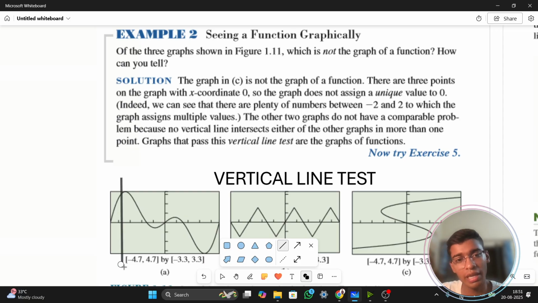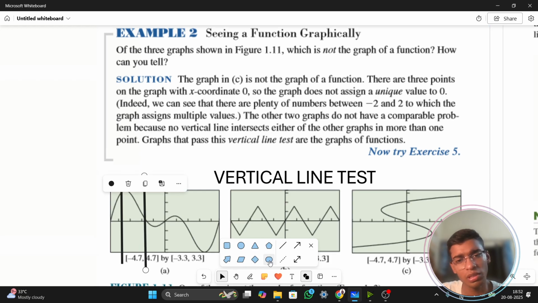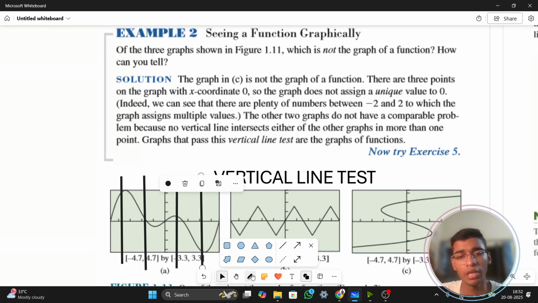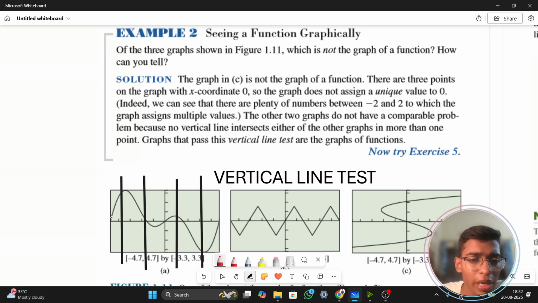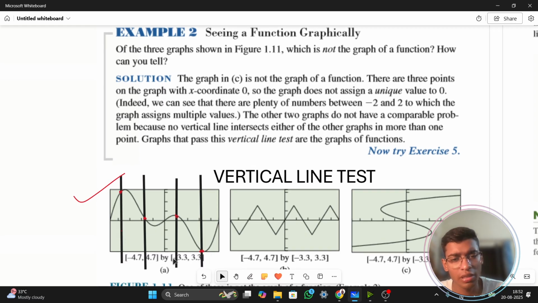Now, if I draw my vertical line here, it is only cutting at this point. Again, let me draw some more vertical lines so that it is clear what I'm talking about. I've drawn four vertical lines. Now, see, my graph is coming like this. It is cutting the vertical line at this point, here it is cutting at this point, here at this point, and here at this point. So this is a function. Why? Because my vertical line test is true. That means my graph should cut the vertical line at only one point. So this is true.